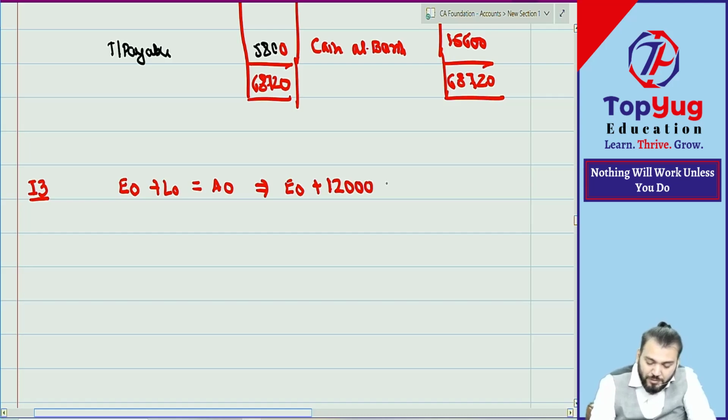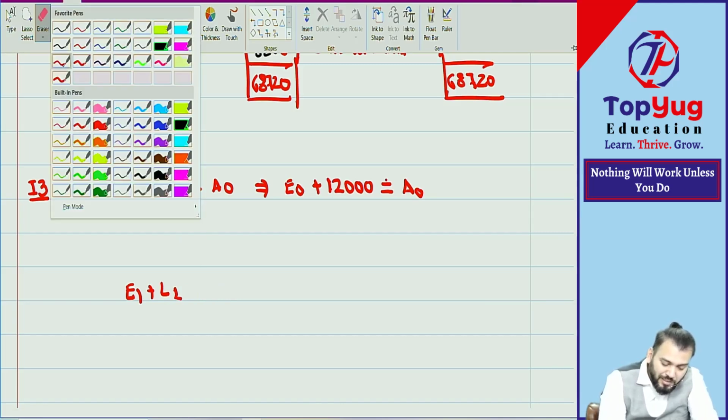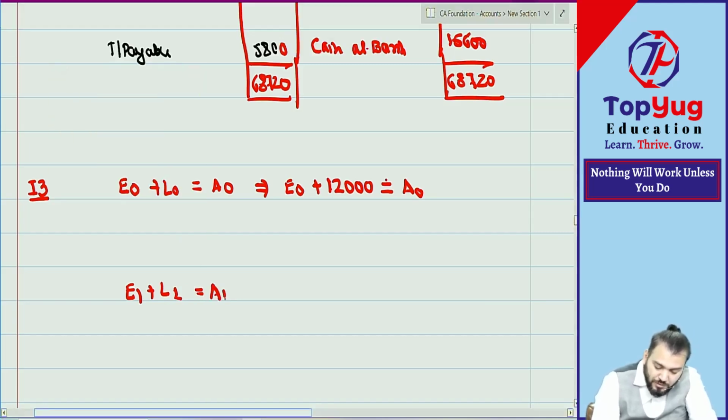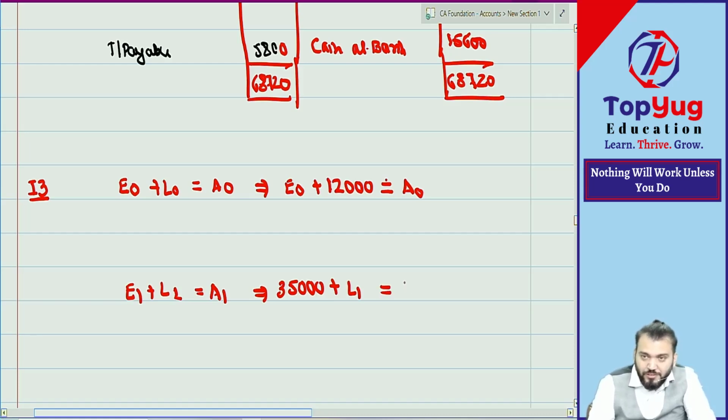12,000. Whether A0 given? No, just write down khatam. Then write down E1 plus L1 is equal to what? A1? E1 is given. Closing capital 35,000. Then what? L1 given? No. A1 given? How much? A1 given?